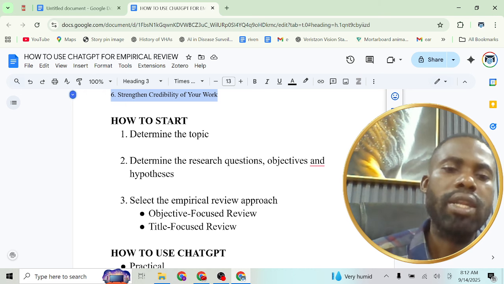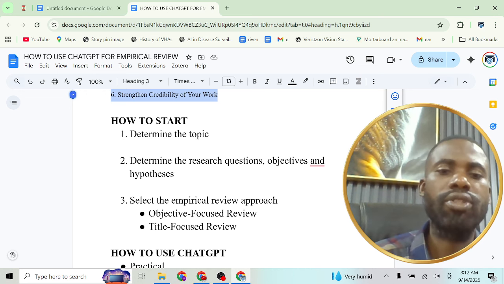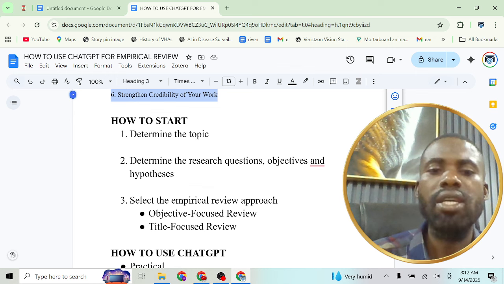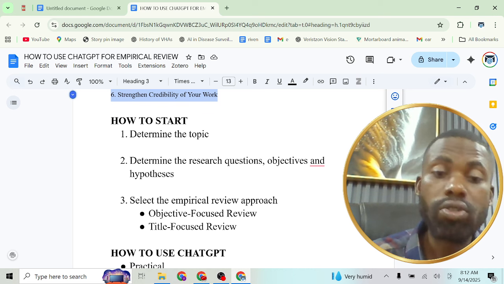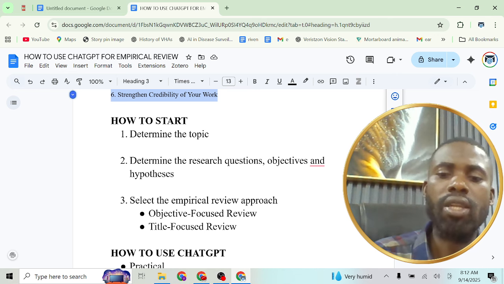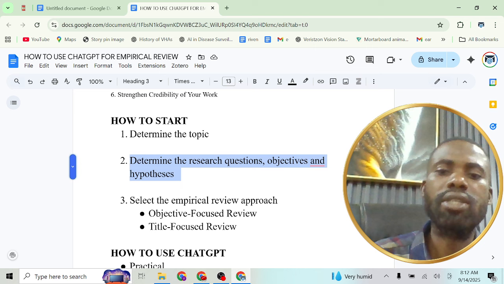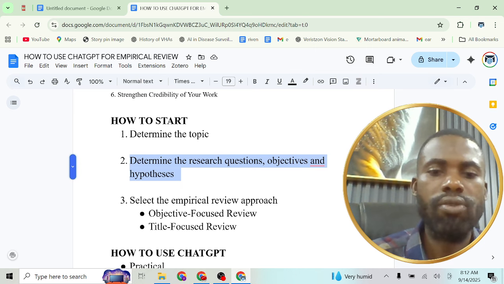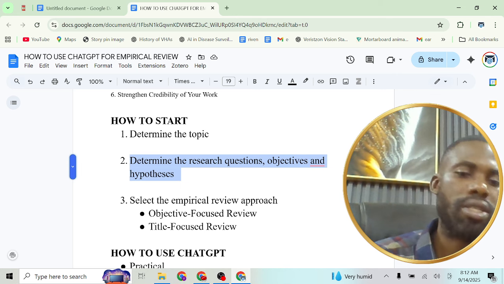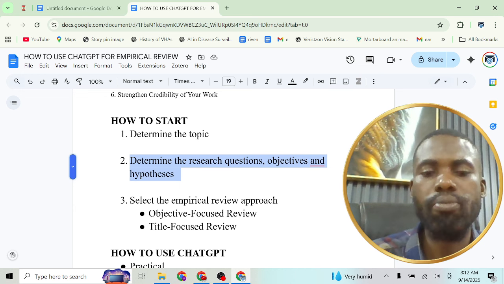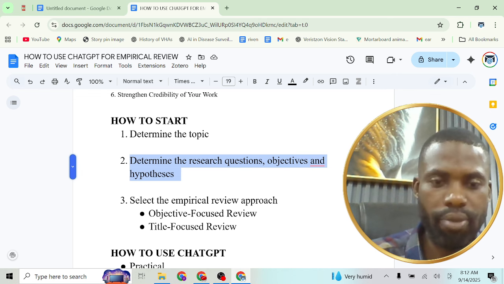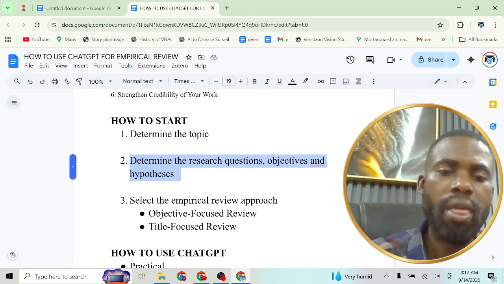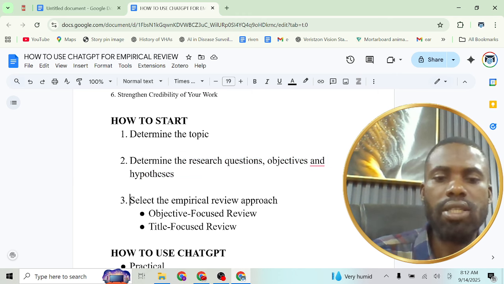So the next thing I want us to look at now is how to start. Before you start your empirical review, the first thing you need to have in mind is to know the topic. What topic are you working on? Then the second thing is to determine the research questions, objectives, and hypothesis. Yes, you must know the research questions, objectives, and hypothesis. If you don't know these, please take time to structure them first before you proceed to your empirical review.